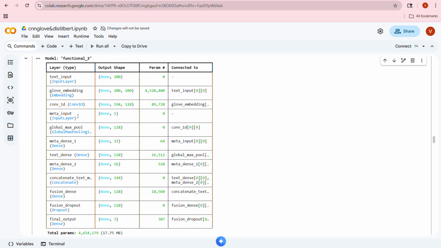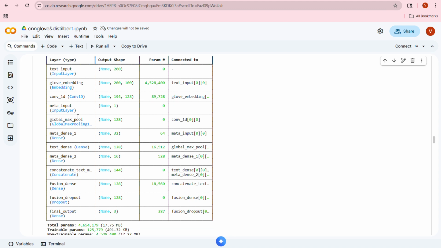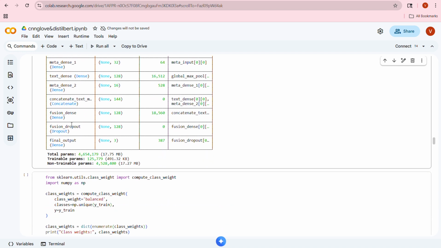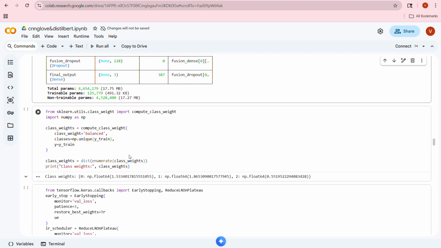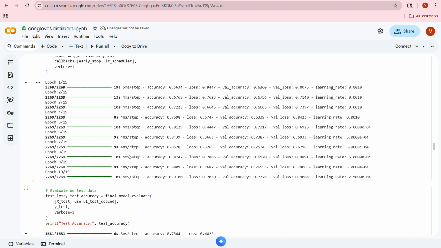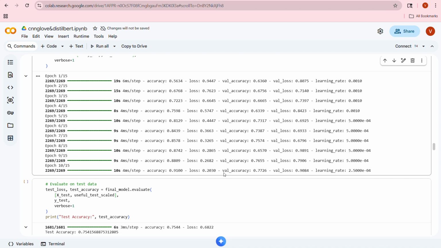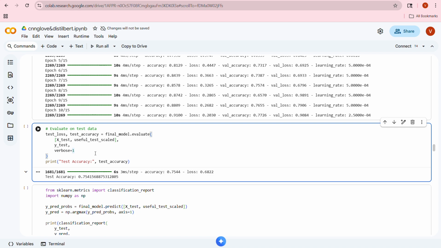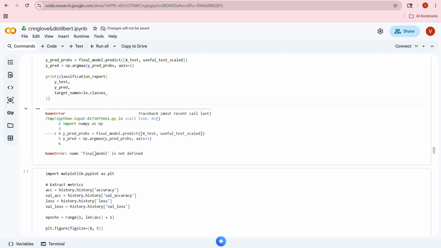After the embeddings, the layers are the input layers, embedding, convolution layers, max pooling, dense layers, and again dense, and then dropout. This is the final output we got. By running some epochs, we got an accuracy of 0.91, but there is a large difference between the accuracy and validation accuracy, which is not considered a good option. And the final test accuracy we acquired is 0.75.